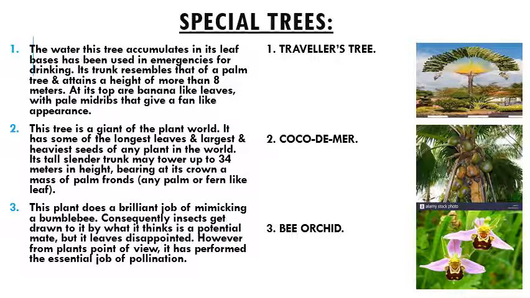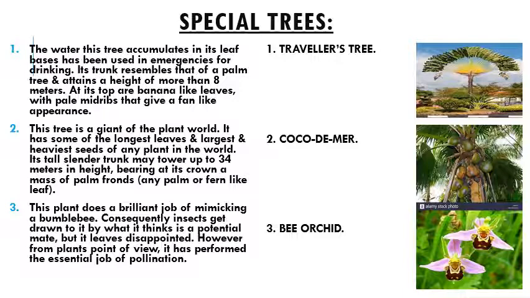First one, the water this tree accumulates in its leaf bases. It has been used in emergencies for drinking purpose. Its trunk resembles that of a palm tree and attains a height of more than 8 meters. At its top are banana-like leaves with pale midribs that gives a fan-like appearance. The answer is traveler's tree, and you can see the picture of traveler's tree over there.